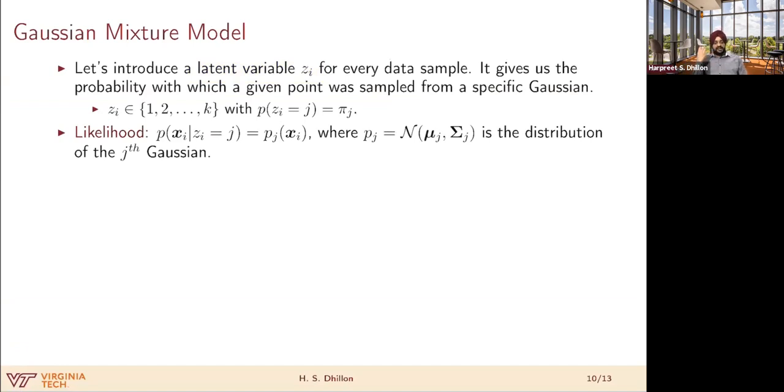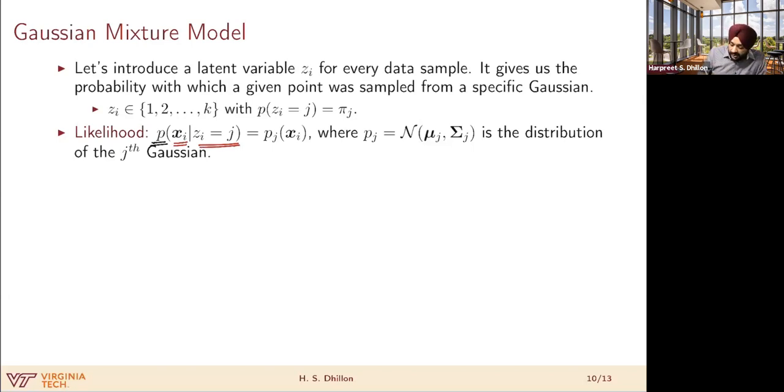Now, let's see where the Gaussian comes in, right? We can now write the likelihood of this data xi conditioned on the fact that it was sampled from the jth distribution or the jth Gaussian. Okay, so this is the distribution, right? Or you can think of this also in terms of the likelihood distribution of xi conditioned on this point being sampled from the jth Gaussian.